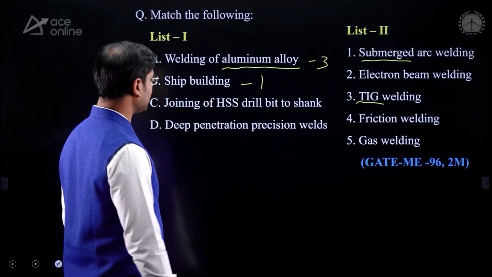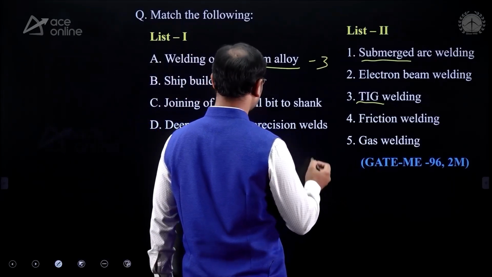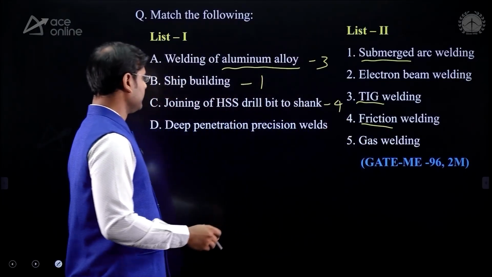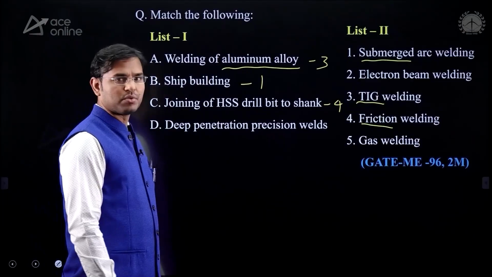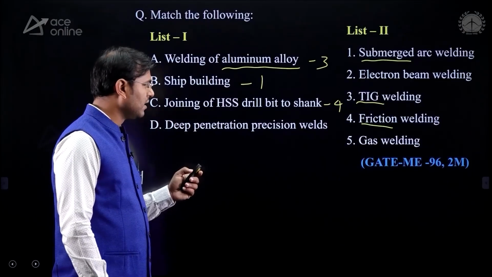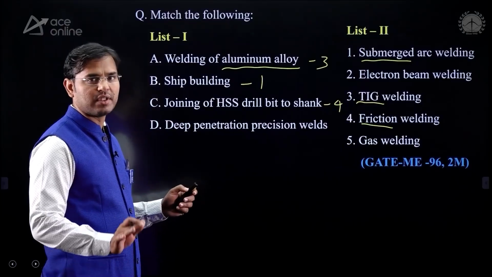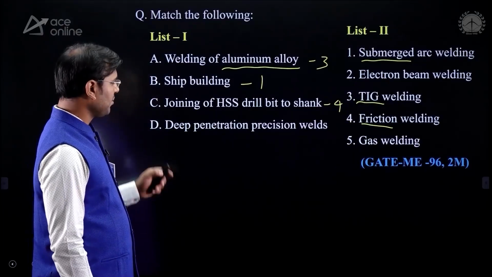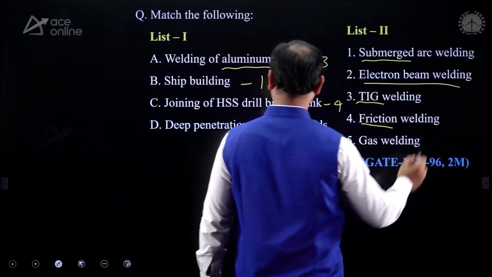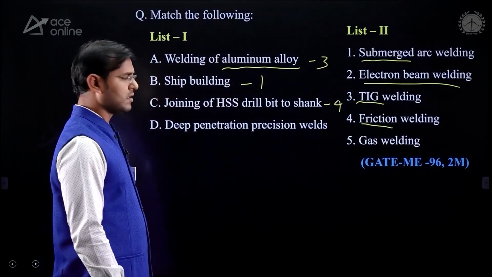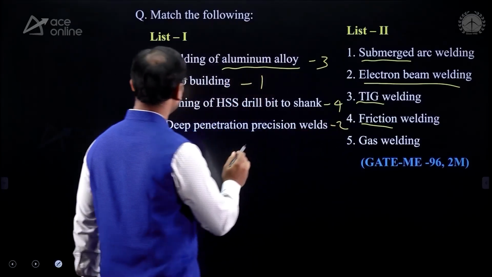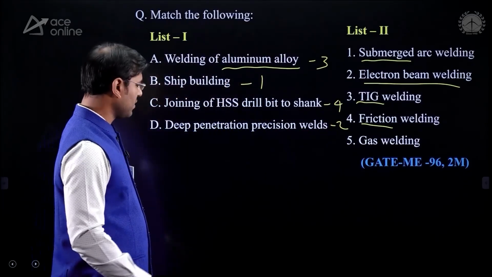The joining of HSS drill bit to shank, friction welding is useful. We are joining that high speed steel drill bit to the shank by using the friction welding. Deeper penetration precision weld, electron beam welding. Why is the deeper penetration there? Then the answer is A3, B1, C4, D2.